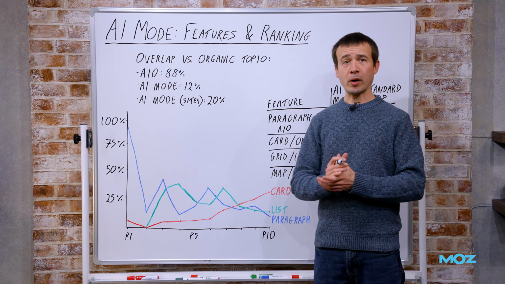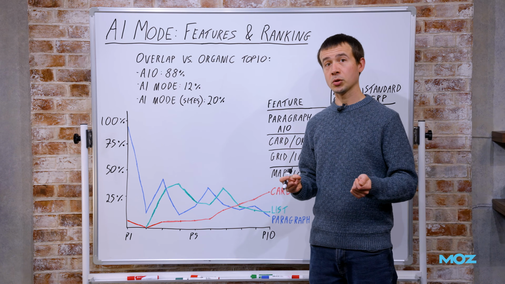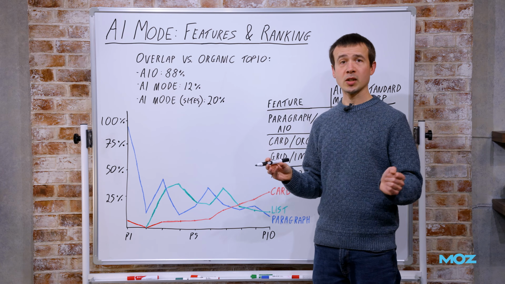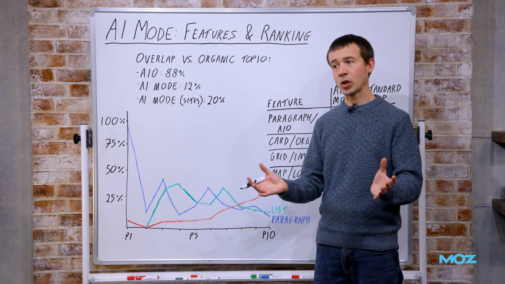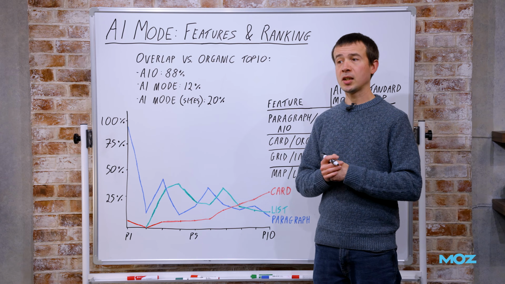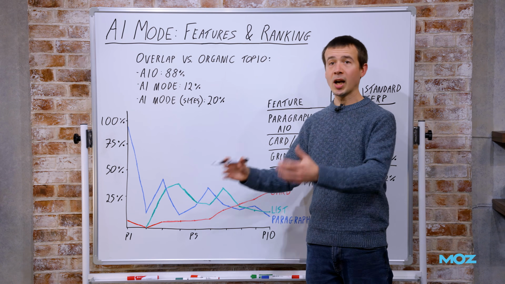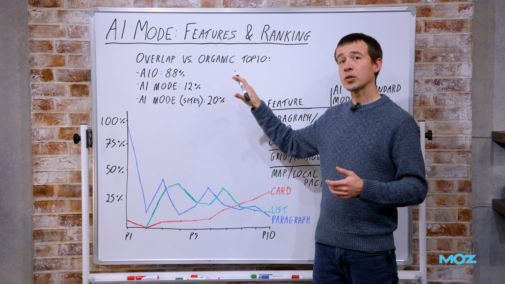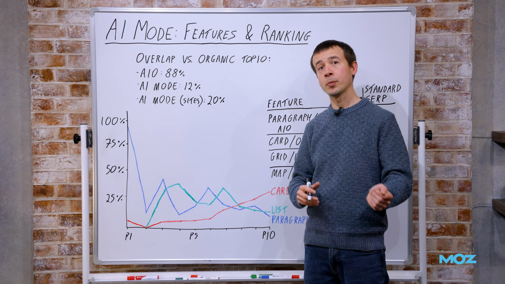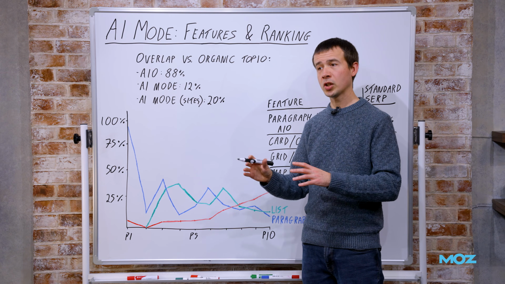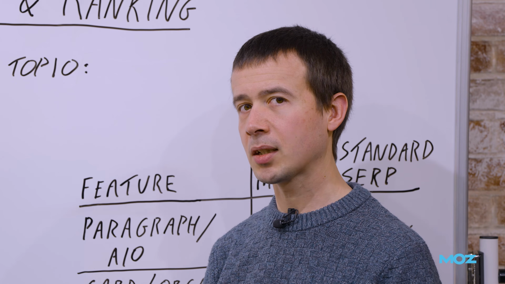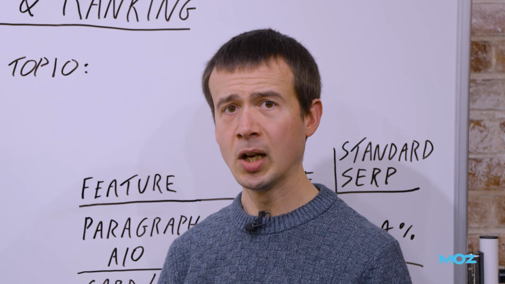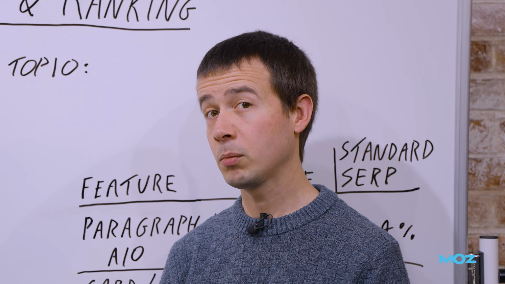First thing I want to talk about is overlap with organic, which I think is pretty interesting. I'll link some resources below, but the way that AI mode works is it makes these fan-out queries, that's Google's language, and then searches for some related search terms and brings those back in. This is looking at the first 10 URLs cited in AI mode versus the top 10 regular organic ranks for the equivalent Google search. Incidentally, I don't think people will be putting the exact same queries into AI mode as regular Google search. I'm just doing that for the sake of comparison here. I would recommend that in your own tracking, you probably pick slightly different queries.